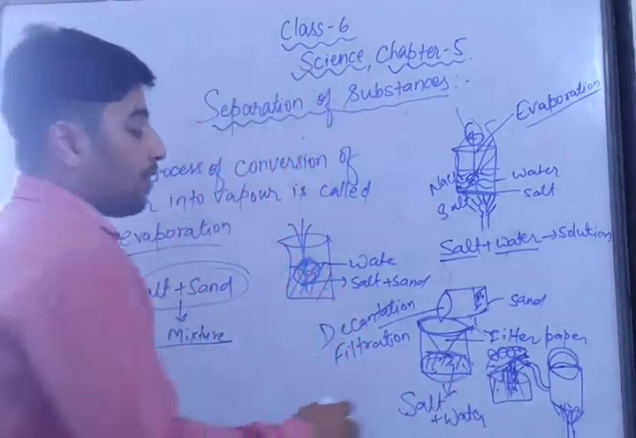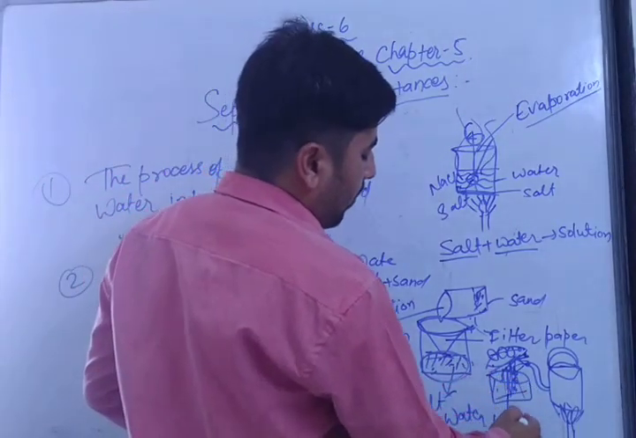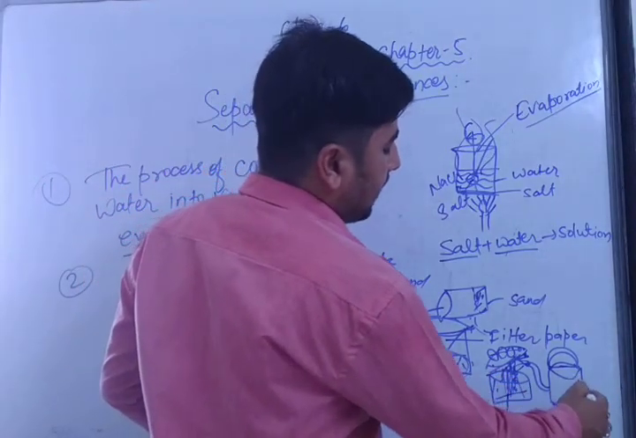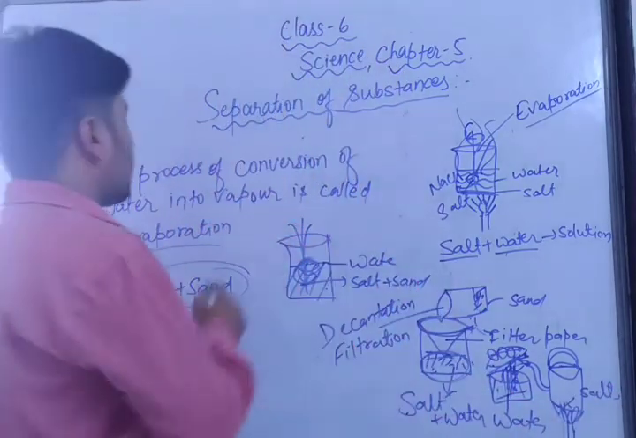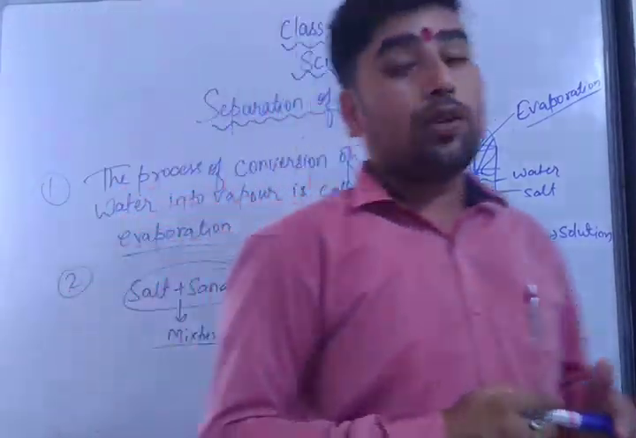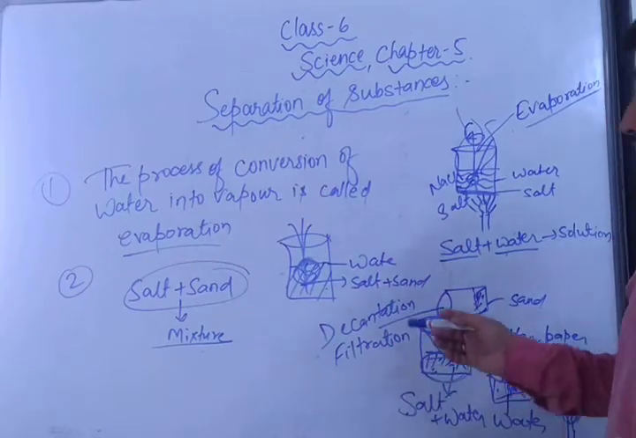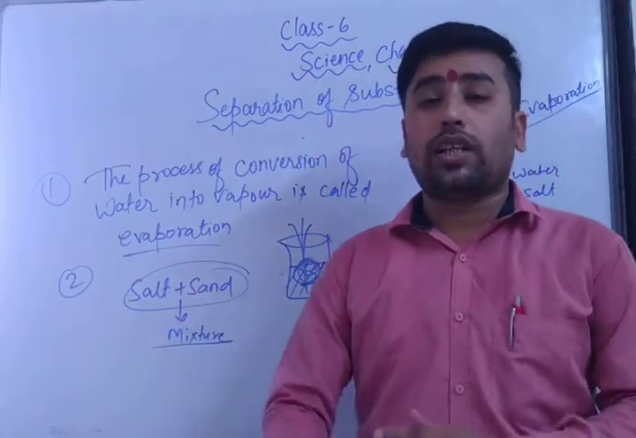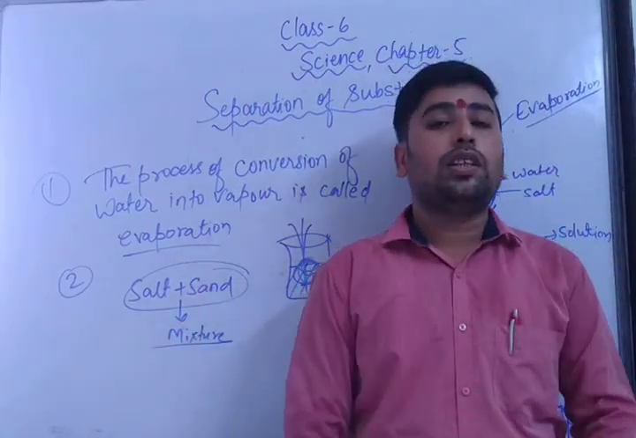By this process we have obtained our water, and in the kettle the salt is left. So by more than one process, condensation, filtration and decantation, we have separated salt and sand. So this was our topic of today.